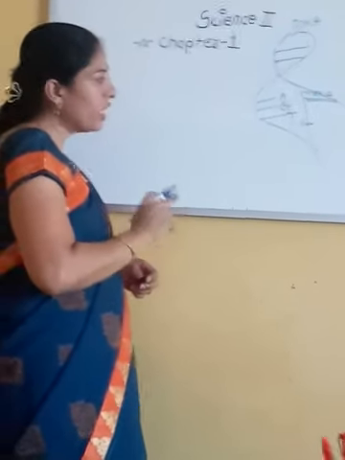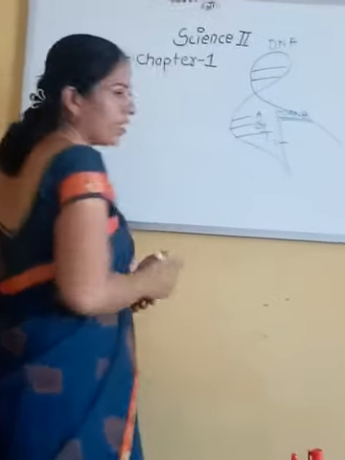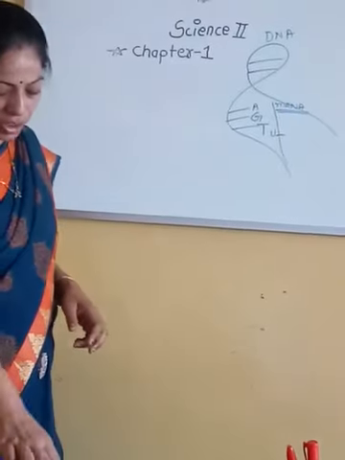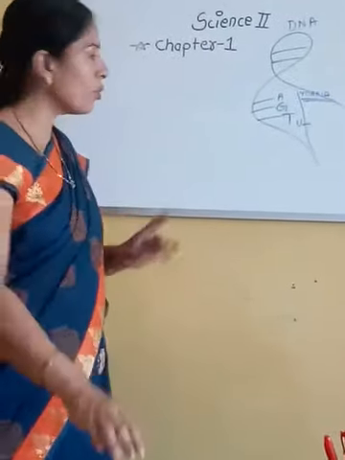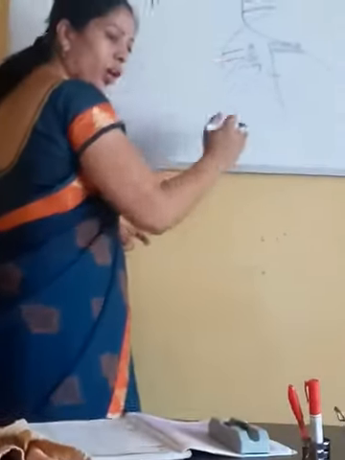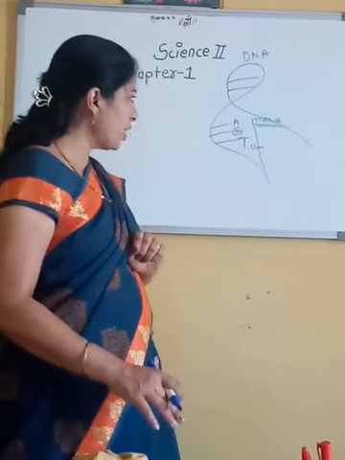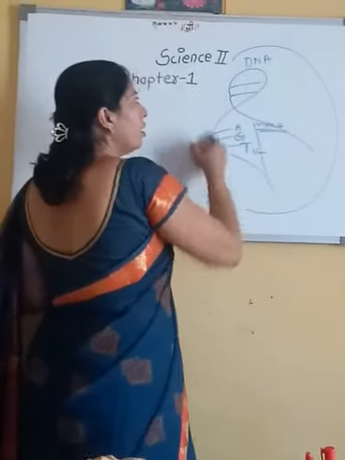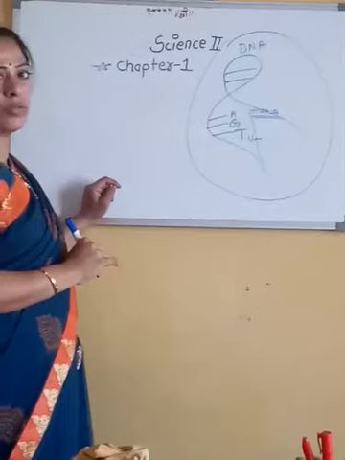This is the only change between the nucleotides in DNA and messenger RNA, and this process of RNA synthesis is called transcription. That means the process of synthesis of messenger RNA is called transcription. This whole process takes place in the nucleus of the cell, because DNA is present in the nucleus of the cell.